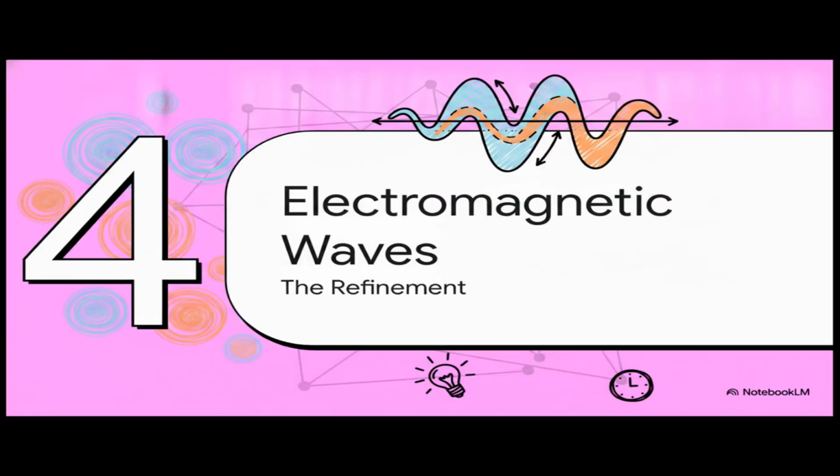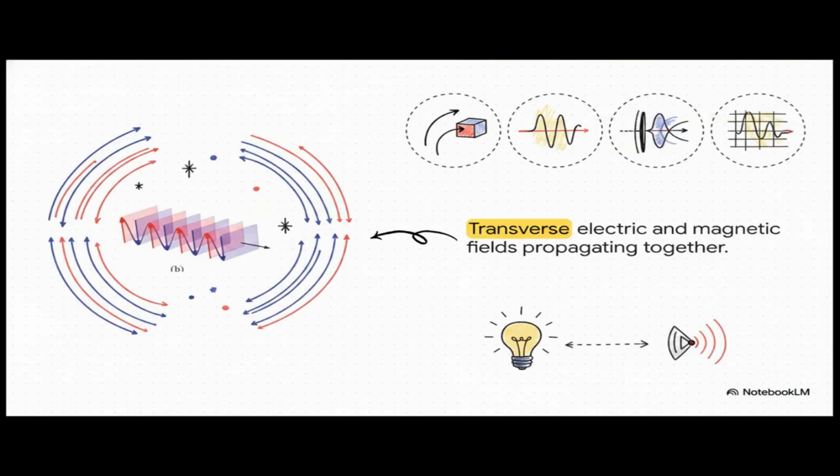That brings us to part 4, Maxwell's electromagnetic waves, the refinement. Fast forward a bit to 1864, and James Clerk Maxwell brilliantly untangles the wave problem by introducing a completely new type of wave. He actually proved that light is a transverse electromagnetic wave, because it consists of electric and magnetic fields oscillating together, perpendicular to each other and to the direction they're traveling. It essentially carries its own energy. It doesn't need any sort of mythical ether to travel through. It can cruise right through the vacuum of space. Maxwell's theory perfectly explained reflection, refraction, interference, diffraction, and finally, polarization.